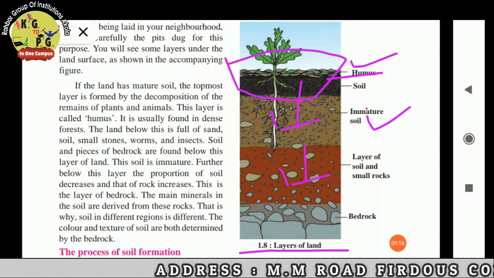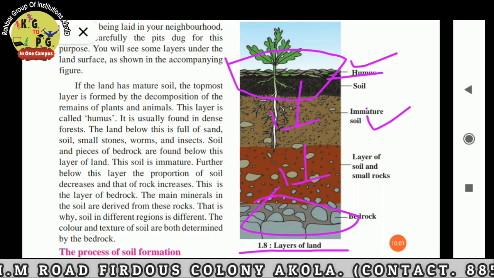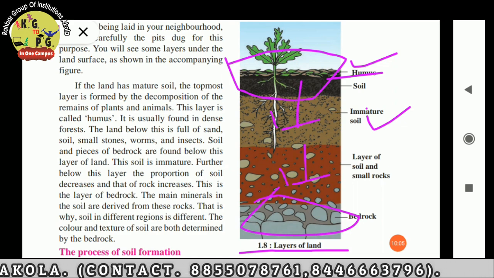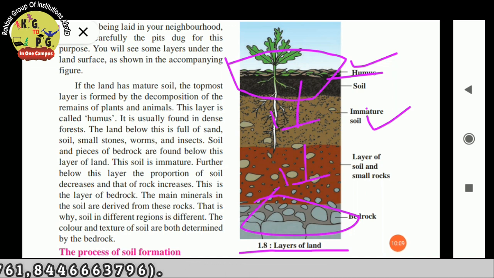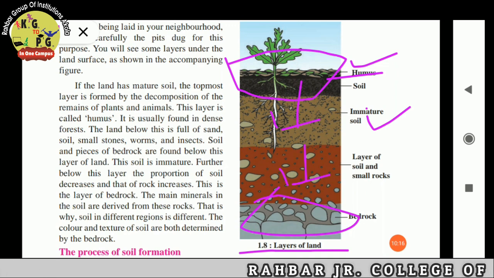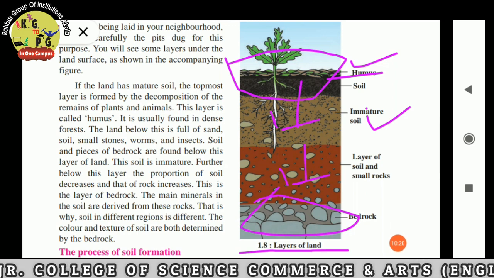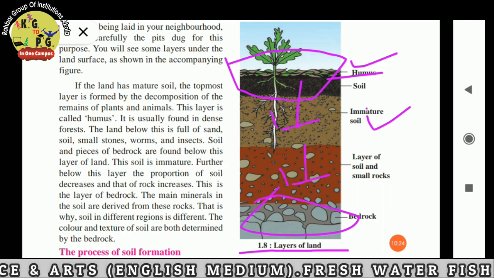We go deeper. This is the layer of bedrock. The main minerals in the soil are derived from these rocks. That is why soil is different in different regions. Everywhere is not the same soil. The color and texture of soil are both determined by the bedrock.